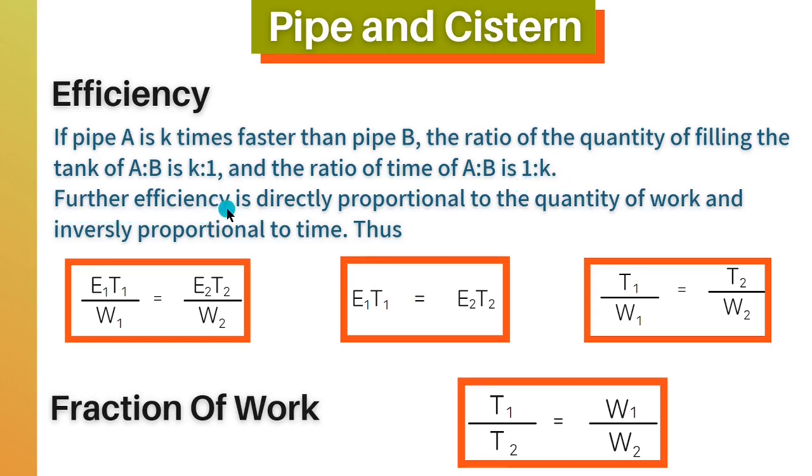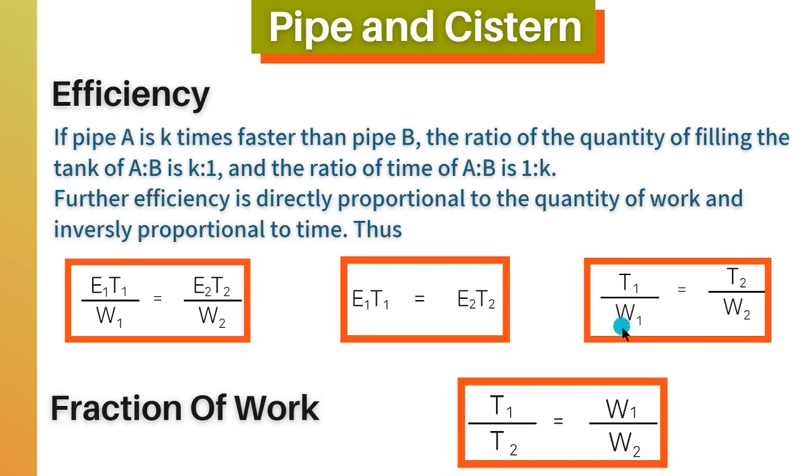Further, efficiency is directly proportional to the quantity of work and inversely proportional to the time. Thus, efficiency 1 into time 1 upon work 1 equals efficiency 2 into time 2 upon work 2. Also, efficiency 1 into time 1 equals efficiency 2 into time 2.